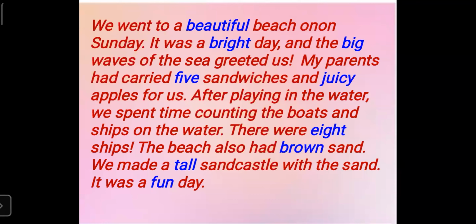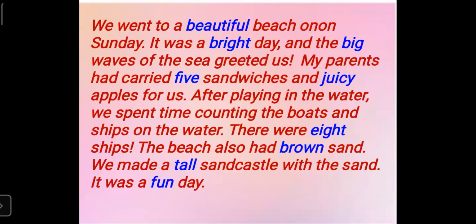Next sentence. It was a bright day and the big waves of the sea greeted us. What kind of day it was? It was a bright day. So the word is mentioned in bold. And the big waves of the sea greeted us. What kind of waves are they? There are big waves. So the word big tells us what kind of waves there were.